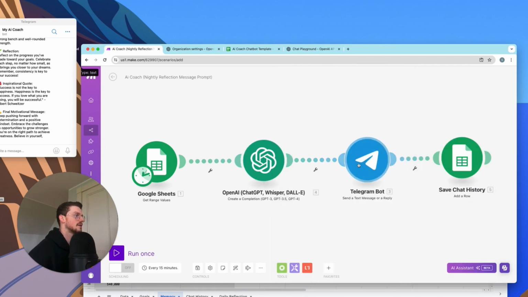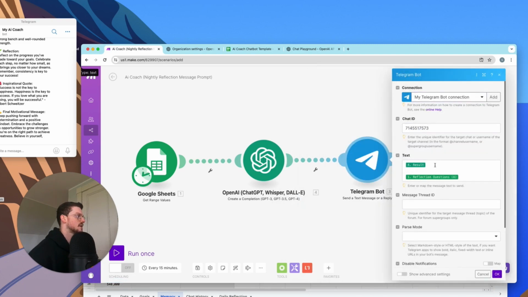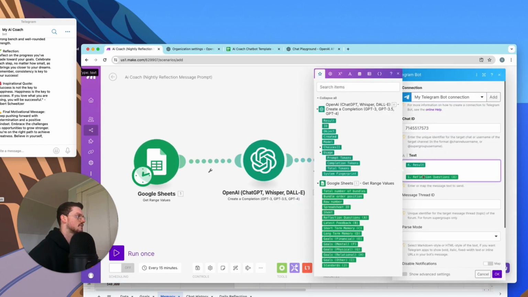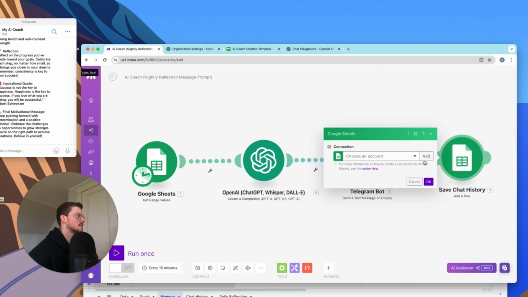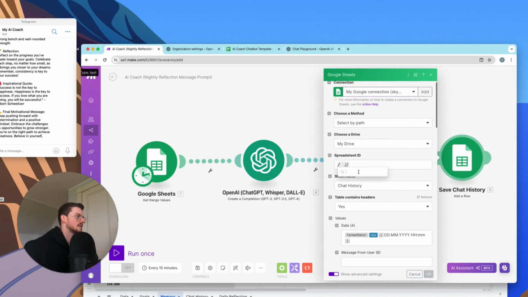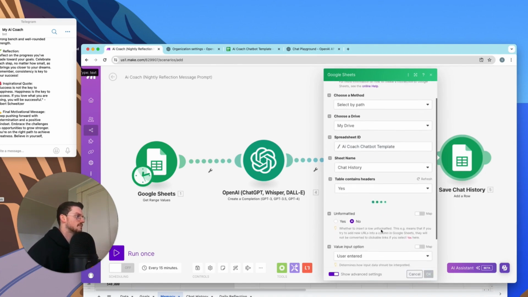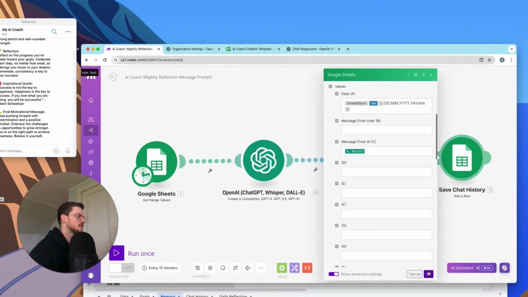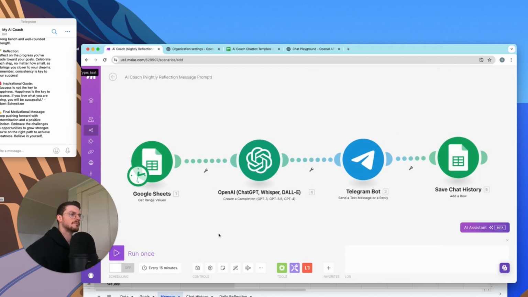We're going to hit OK, and it's going to have the Telegram bot. We're going to have the same chat ID, result, and reflection questions. And hit OK, and then it's going to save it in the chat history once again. So we just select the spreadsheet again. Boom, scroll down, result, and there we go. Now we can run it.